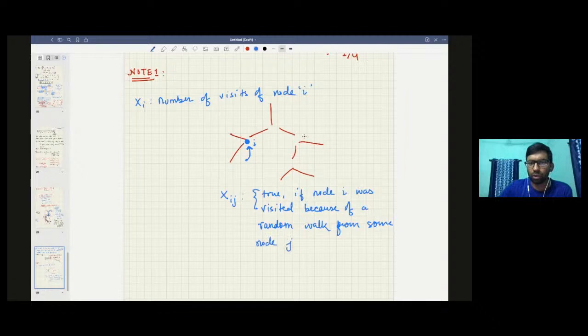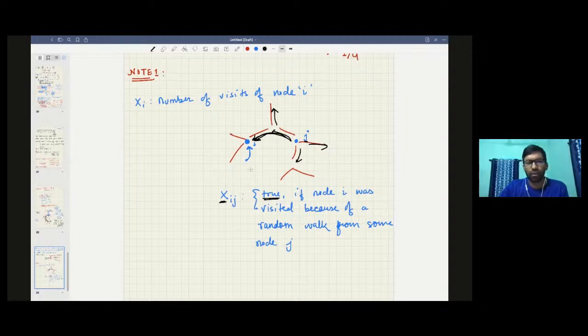So for example, a node j, and a random walk was started of some particular length. It can possibly visit this, or it can also possibly not visit this. It's a random walk, so the possibilities are there. So xij is true if you did a random walk from j and node i was visited in this random walk. If you followed this path, then xij is true, otherwise xij is not true.